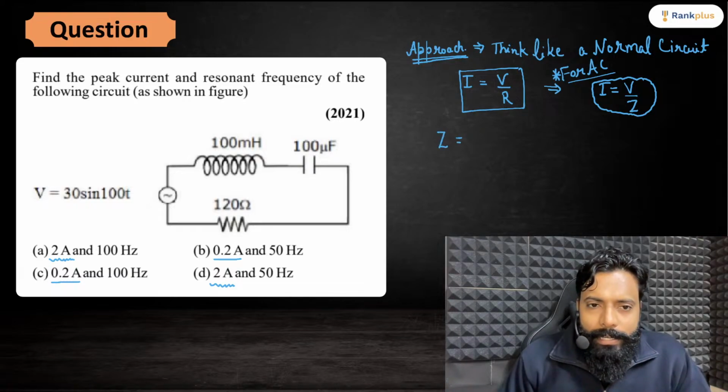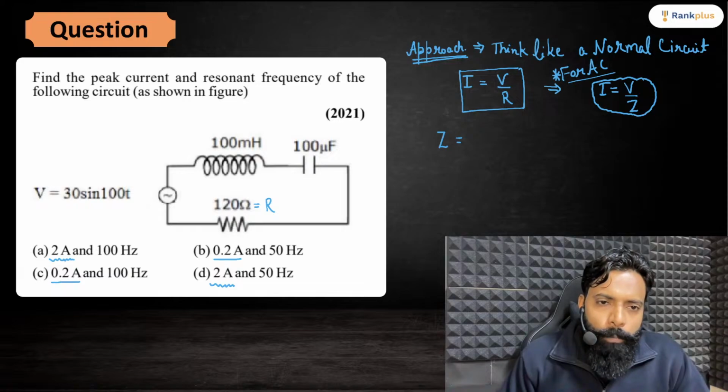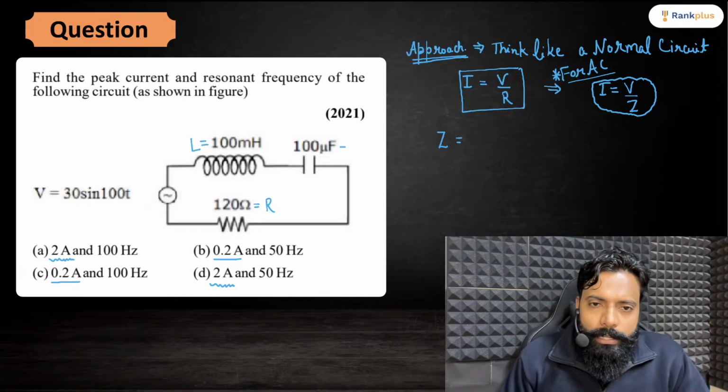This is a particular case of RLC. Here I have a resistance of 120 ohm, an inductor of 100 millihenry, and a capacitor of 100 microfarad.